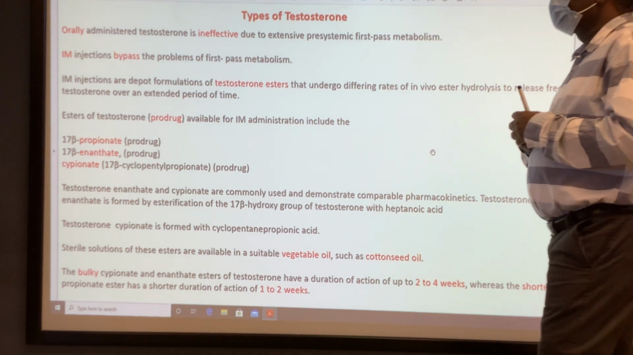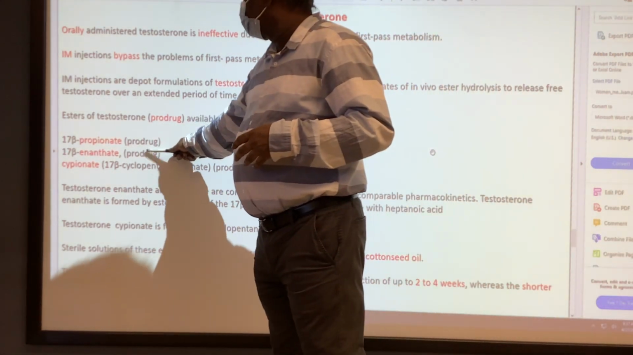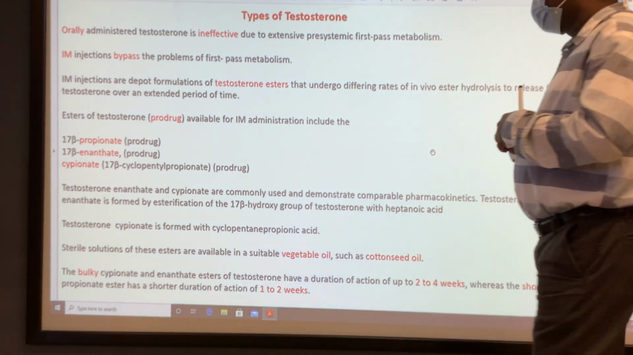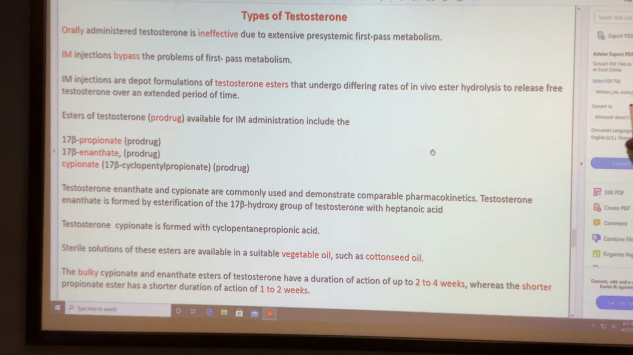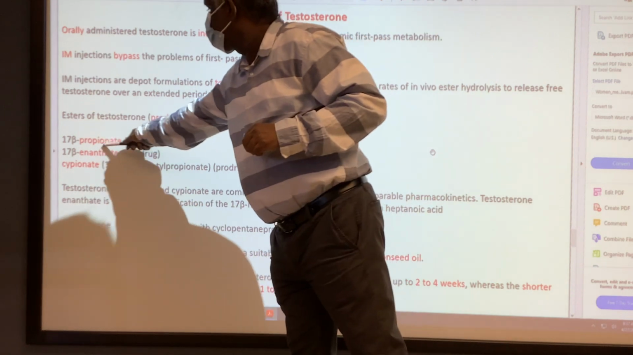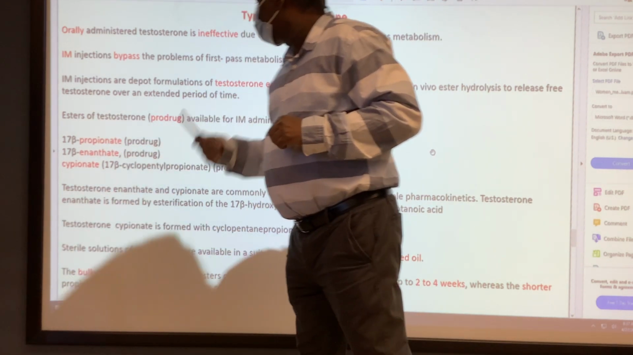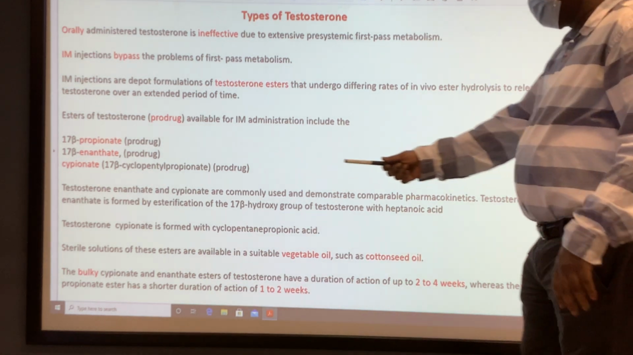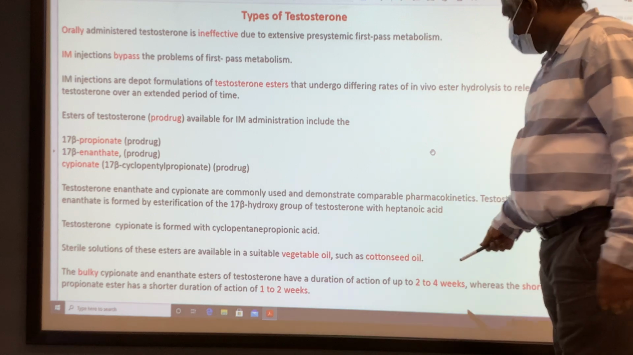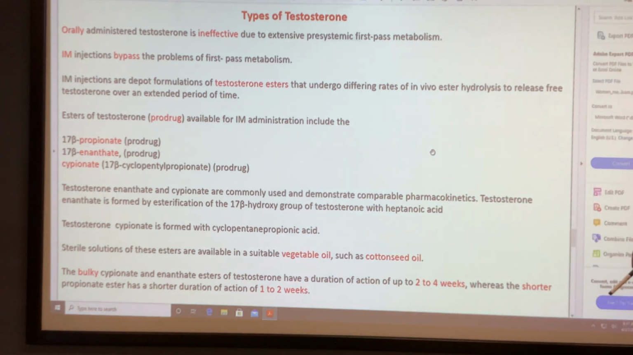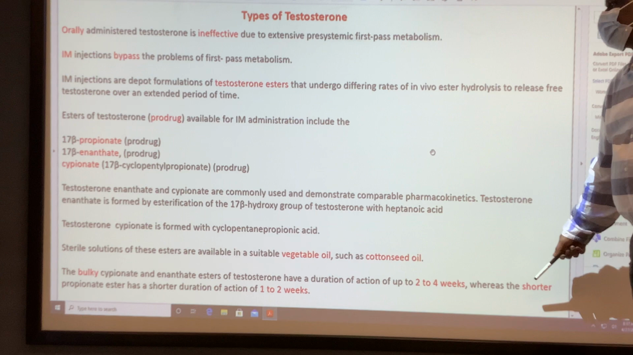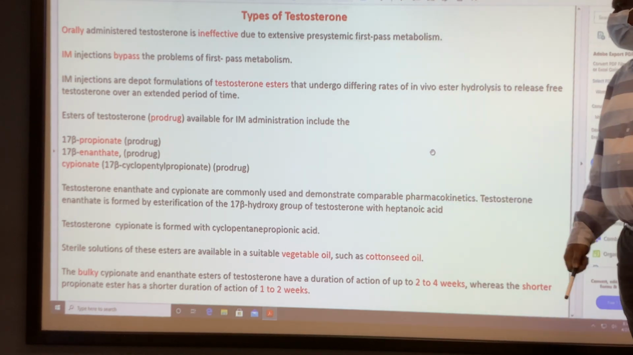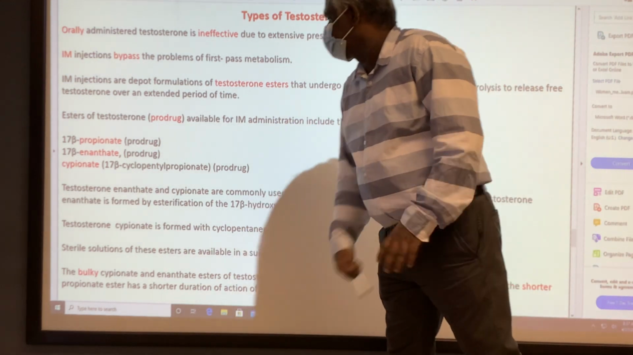We have three types of ester: propionate, enanthate, and cypionate. Propionate is a small carbon ester. Enanthate has more carbons, so that is considered a bulky ester. With the bulky esters, enanthate and cypionate, the duration of activity is 2 to 4 weeks. With the shorter ester, propionate, we get activity for 1 to 2 weeks.